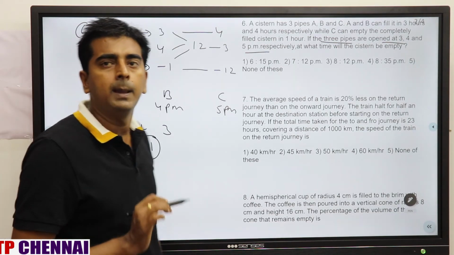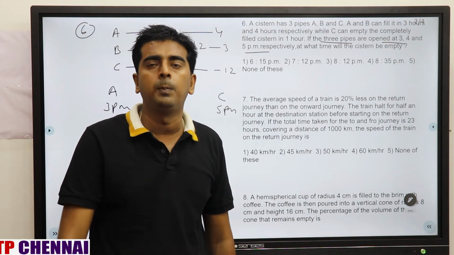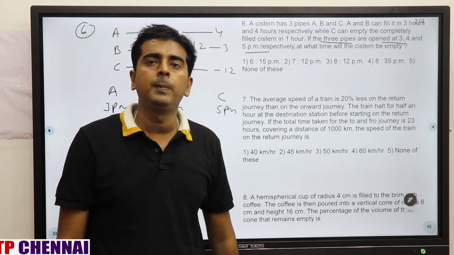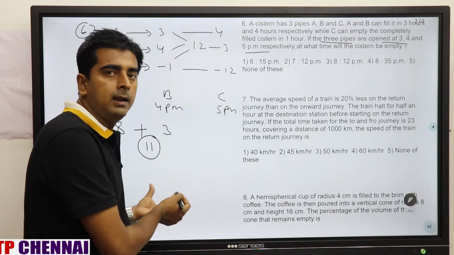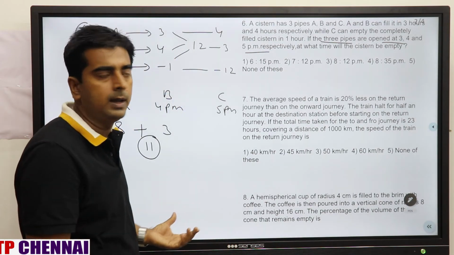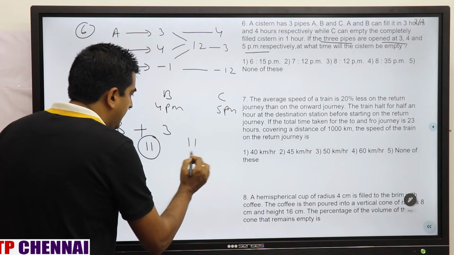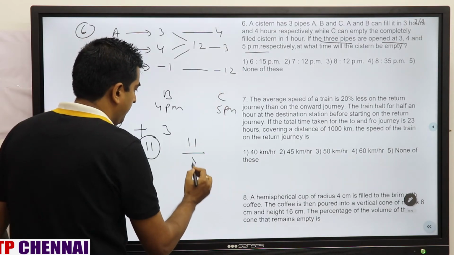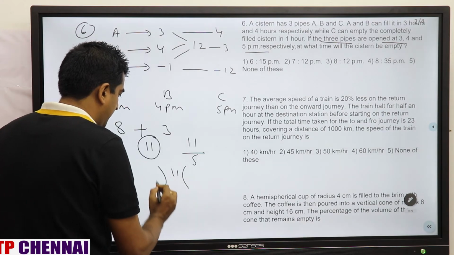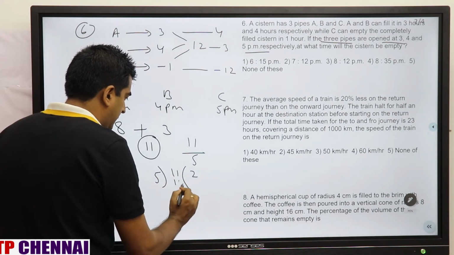Now the time is 5 pm when all 3 pipes are opened. Which part are they going to empty? Whatever pipes A and B filled, they are going to empty. So 11 by (7 minus 12, which is 5). If you divide this, 5 twos are 10, remainder 1.